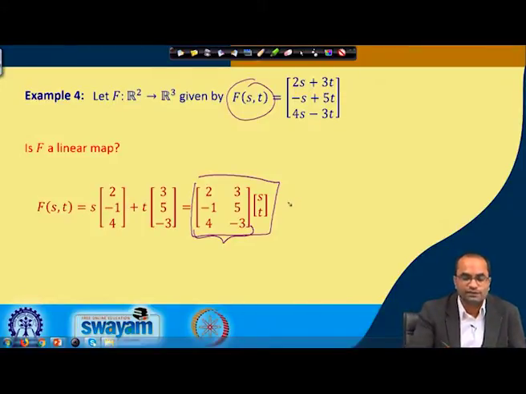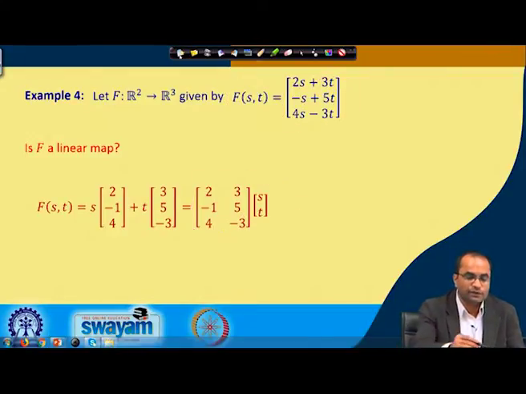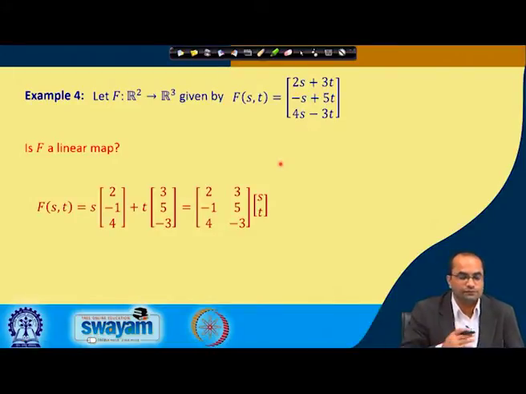So, we do not have to check anything else, because we can write this in terms of the matrix, and therefore it has to be a linear map. Without the fundamental derivation to show that this is a linear map, we have shown that we can represent it as a matrix map, and therefore F is a linear map, because we have written it in terms of the matrix, and matrices are linear maps.